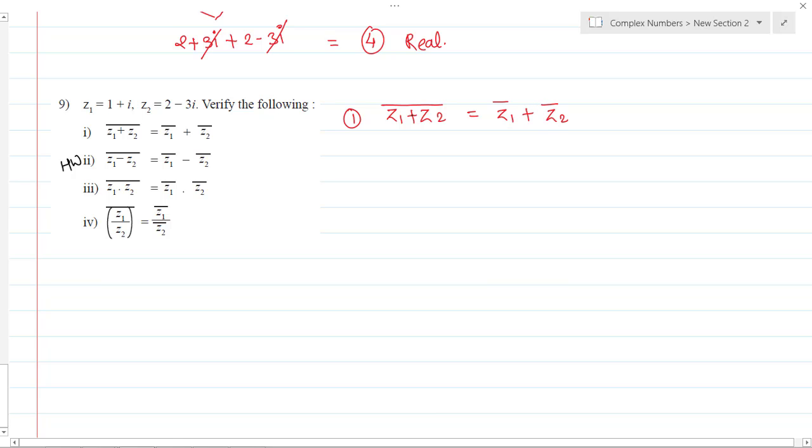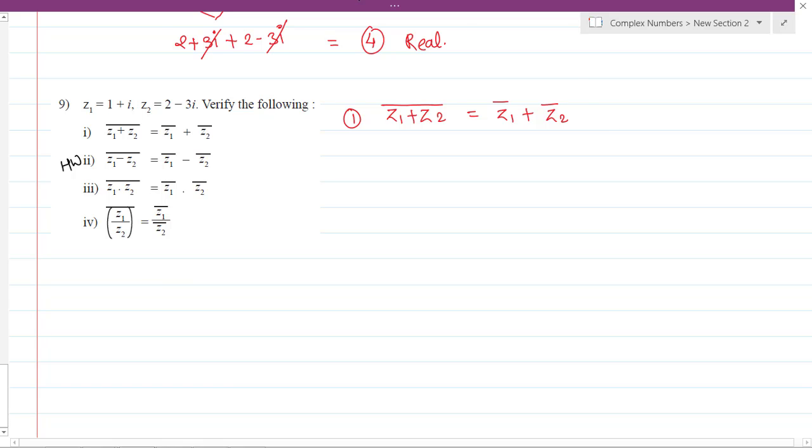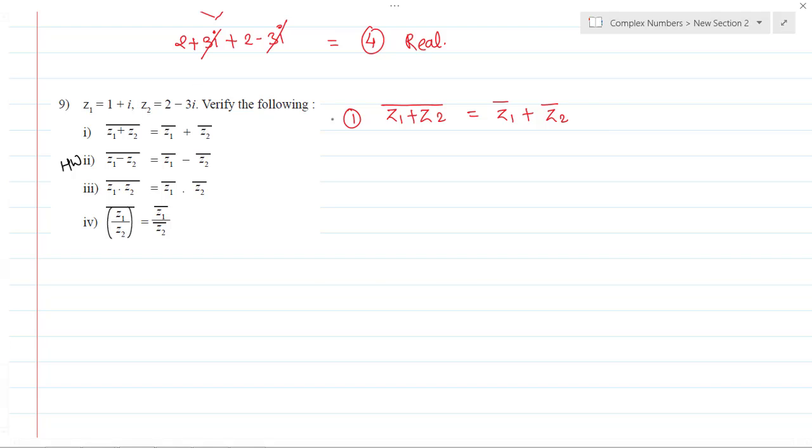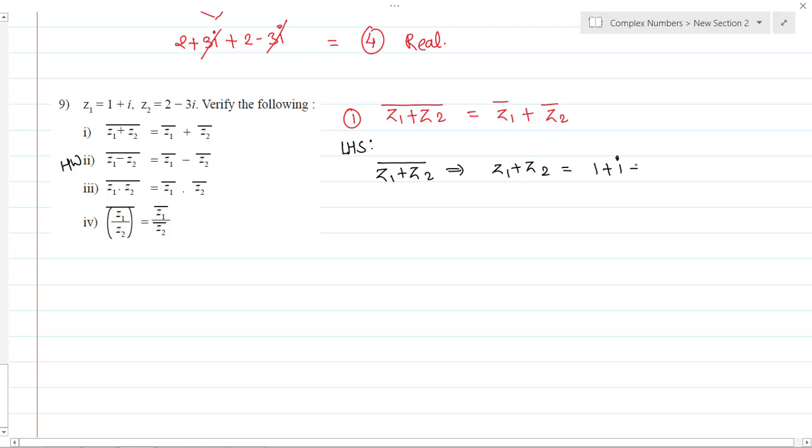Okay, so please understand the difference between LHS and RHS. Let me take the left hand side and let's prove this. So what is LHS? I want the bar of z1 plus z2. So for that purpose, first I want to find out z1 plus z2. What will z1 plus z2 be? It's 1 plus i plus 2 minus 3i. This is the z1 and this is the z2. Okay, so let's add this.